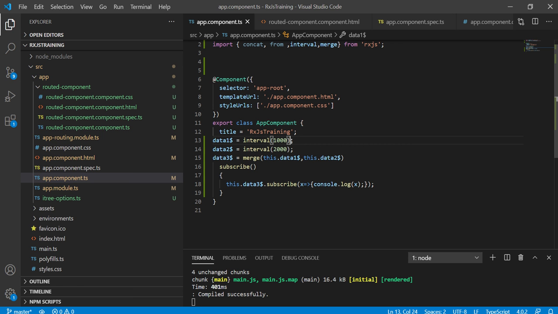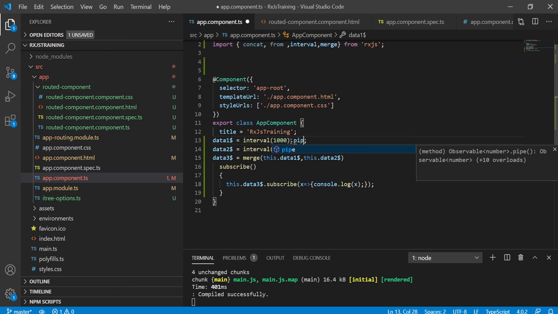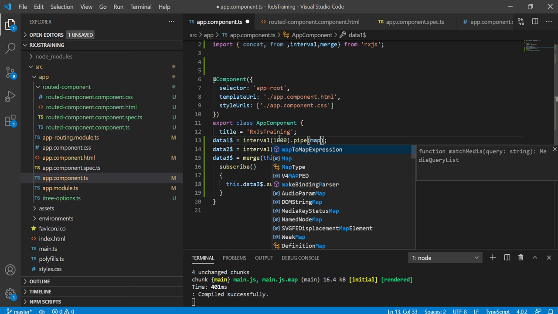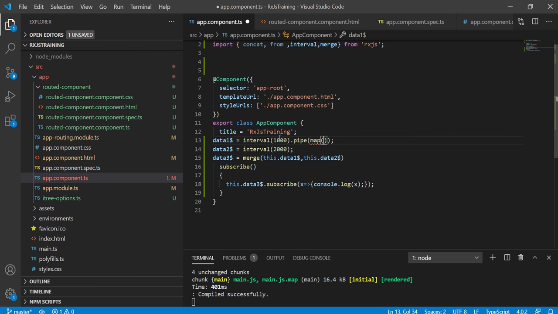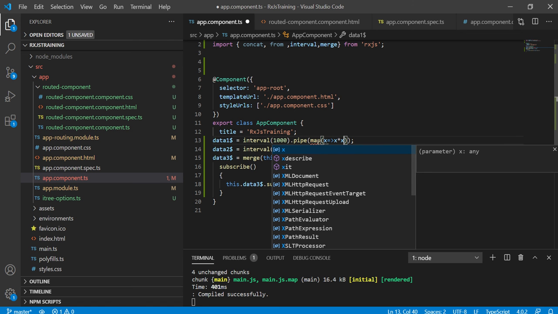If you want to use any pipeable operators, we should write those operators within the pipe operator. First, let me write the map operator. Basically, the map operator is used to transform the observable value into another value, another form. Suppose I want to generate the square of each value of the observable, so we can use map here. Here I am taking the x value, that is the value generated from data 1, and we are making x into x times x, that is the square of that value.